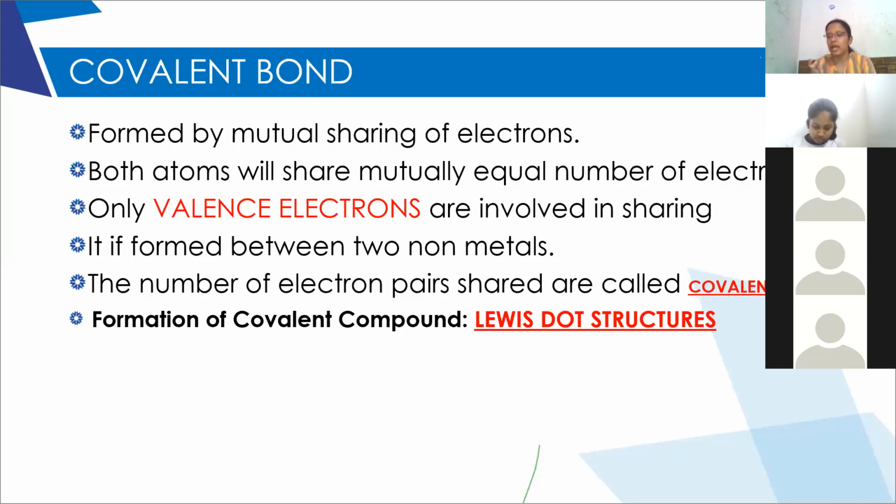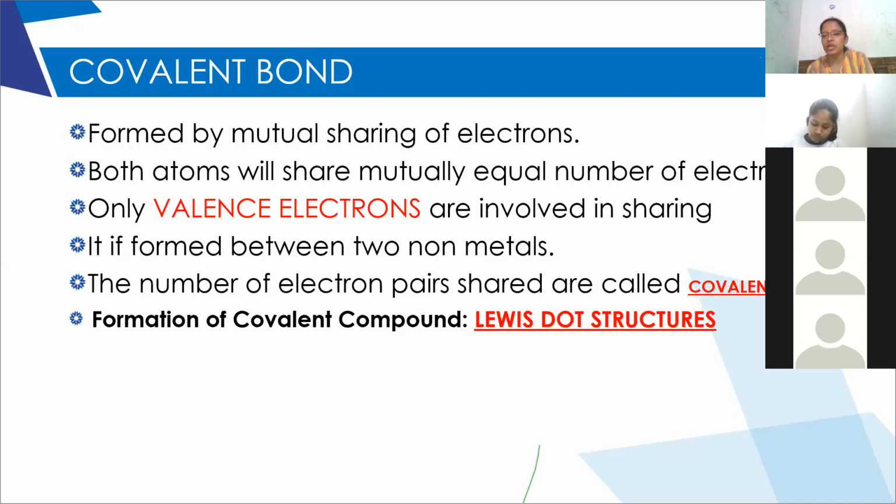So each oxygen atom requires 2 electrons to complete its octet. One oxygen atom requires 2 electrons and the adjacent oxygen atom also requires 2 electrons. So the two pairs of electrons will be shared between both the atoms. They will share their valence electrons, forming covalent bond.